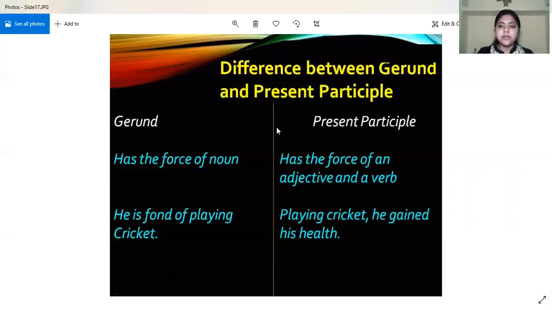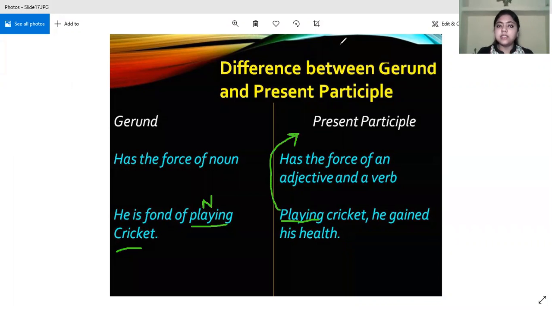Now we look at the difference between the gerund and present participle. See, gerund has the force of a noun and present participle has the force of an adjective and a verb. Let us look at the example. He is fond of playing cricket. Okay, what is he fond of? Playing cricket. So here playing is doing the work of a noun. But here, playing cricket, he gained his health. Okay, so here it is not working as a noun, therefore it is a present participle.